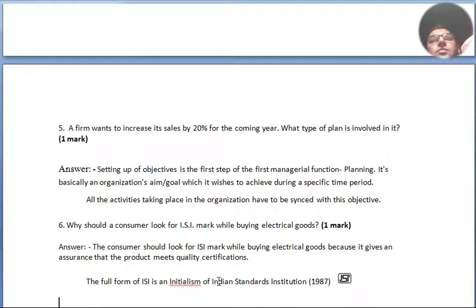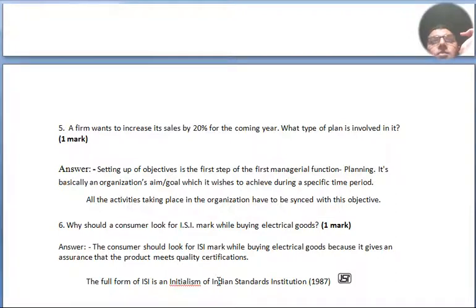The simple answer to this question is what type of plan is involved in it: to increase the sale. So a sales promotion technique will be there. What type of plan? The plan will be to increase the production and to sell it. That's all.